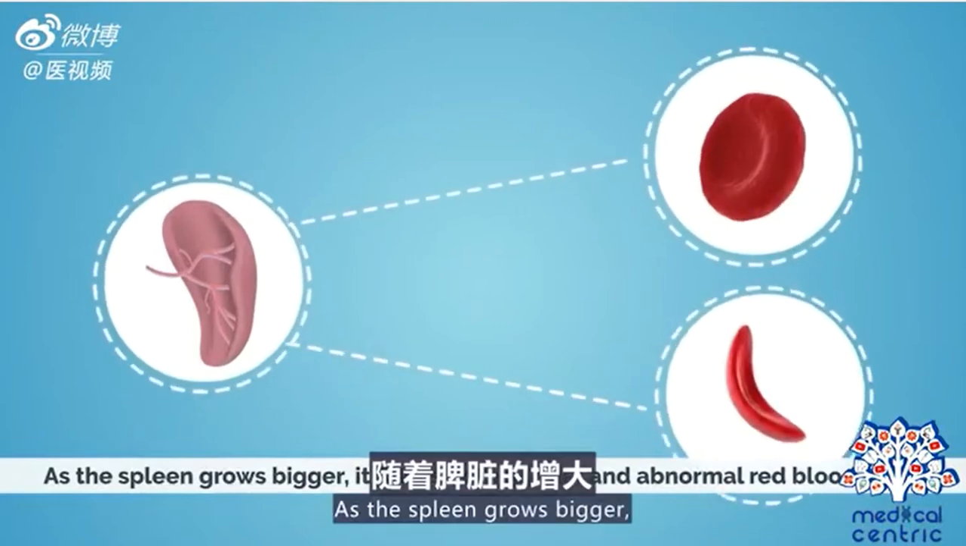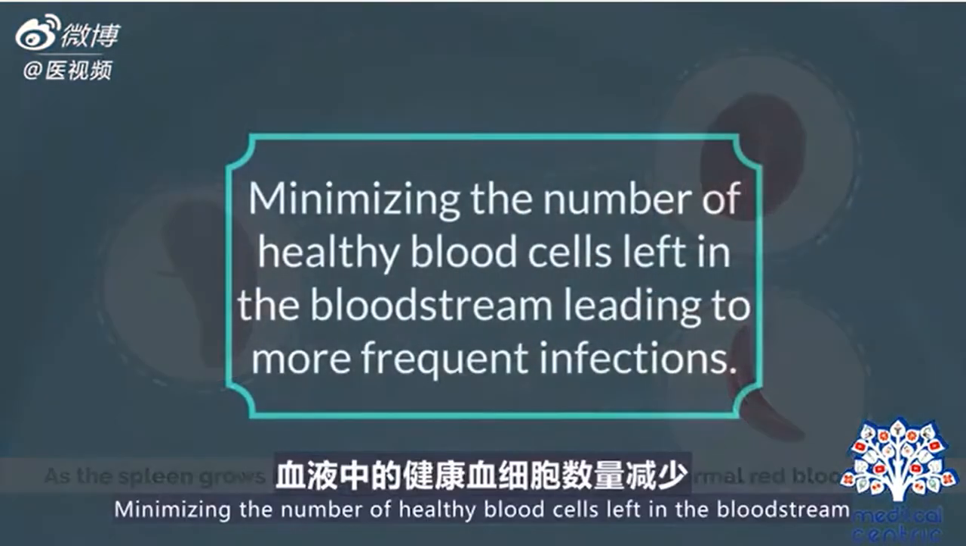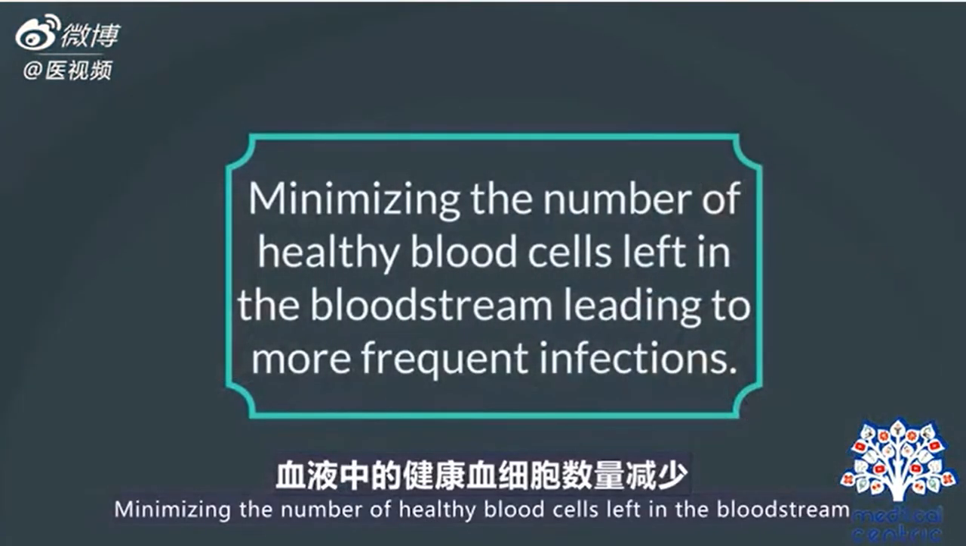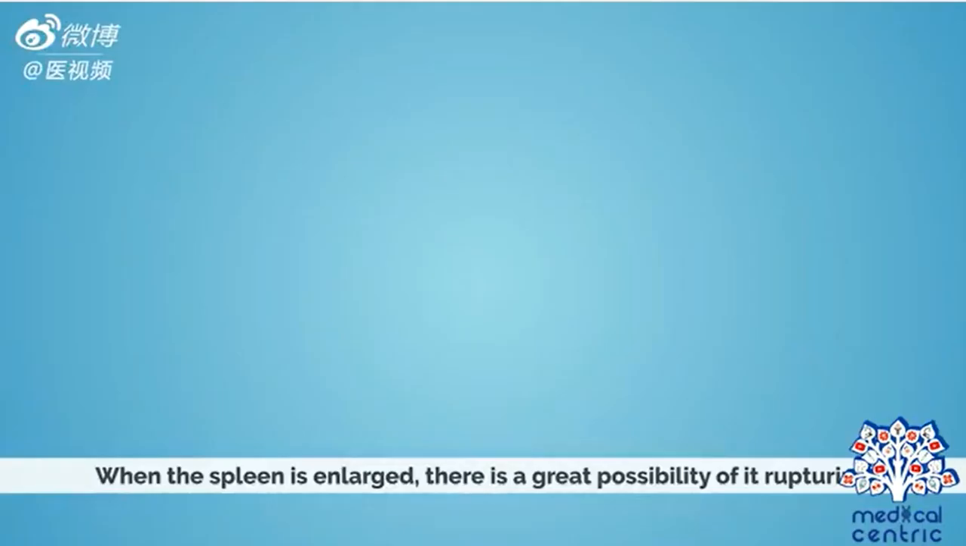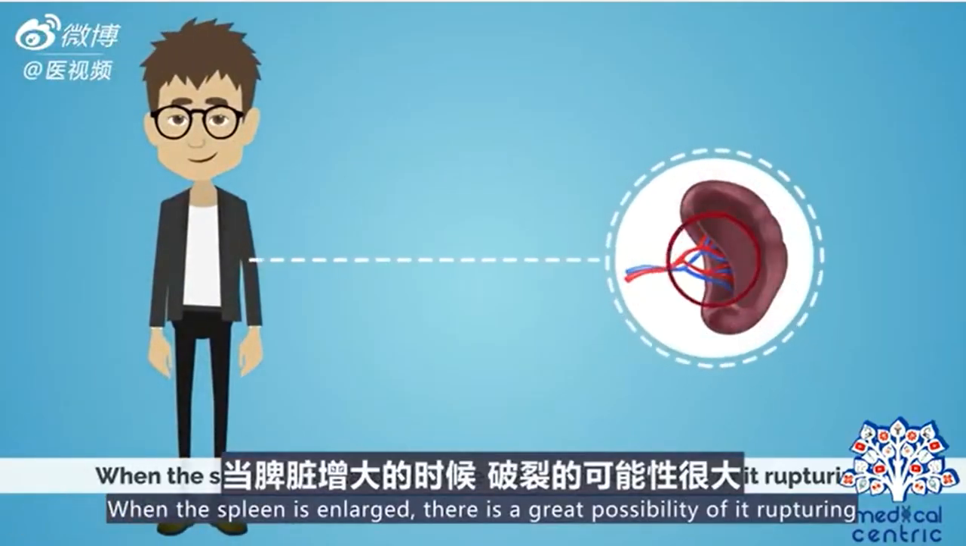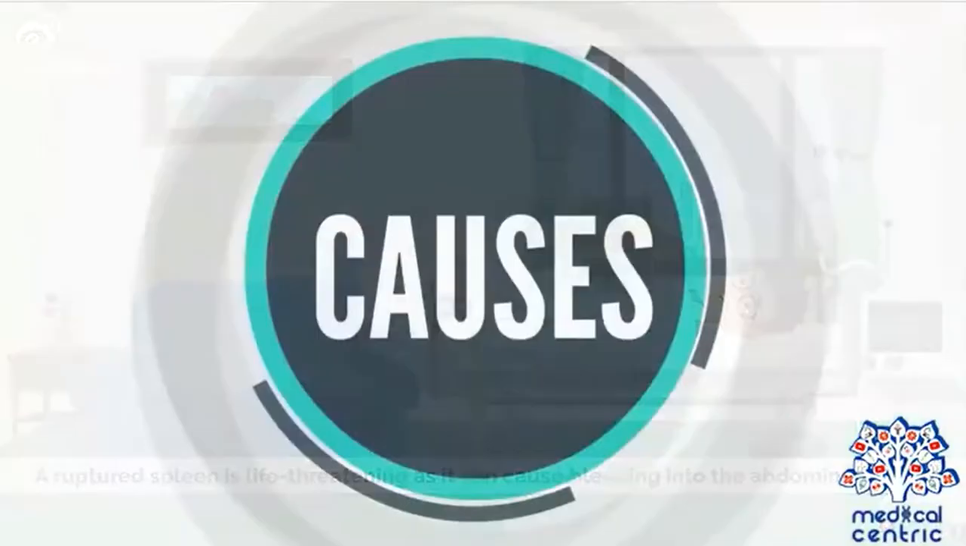As the spleen grows bigger, it filters both normal and abnormal red blood cells, minimizing the number of healthy blood cells left in the bloodstream, leading to more frequent infections. When the spleen is enlarged, there is a great possibility of it rupturing. A ruptured spleen is life-threatening, as it can cause bleeding into the abdominal cavity.